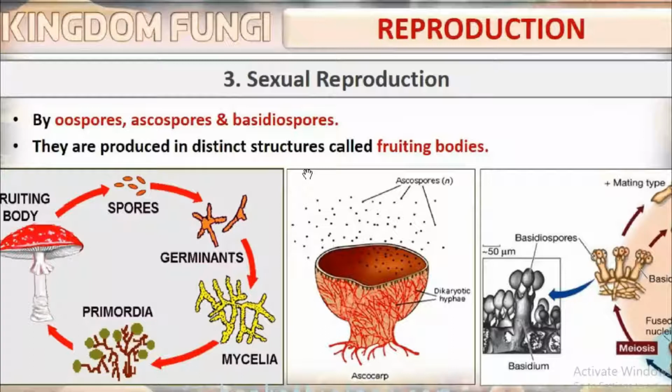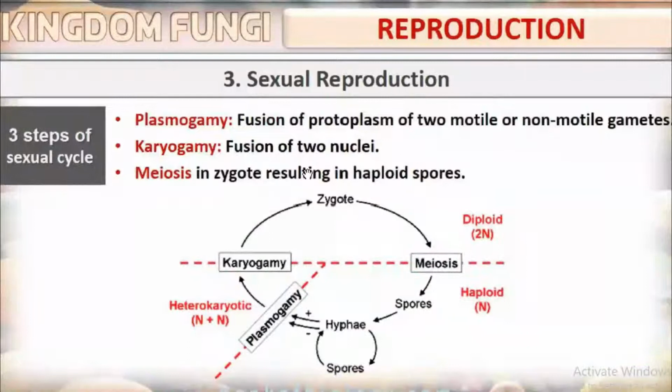Which are the sexual spores? Oospores, ascospores, and basidiospores. Then, three types of sexual cycles we can see among fungi. What are the three types of sexual cycle? We have studied three types of sexual spores, based on what type of fungi they are. Then three types of sexual cycles are there.